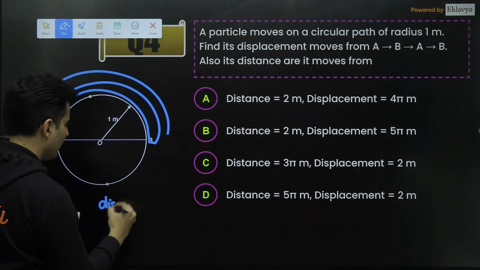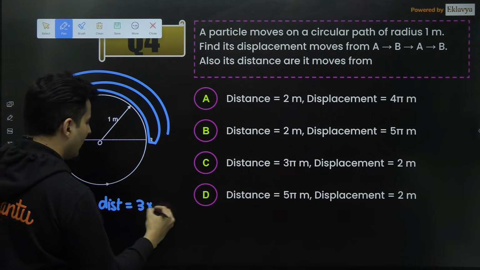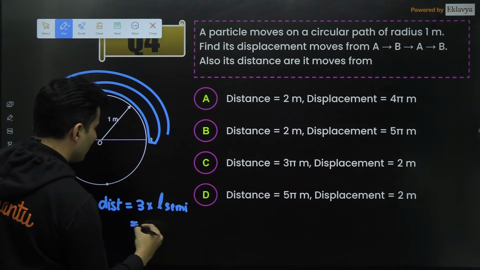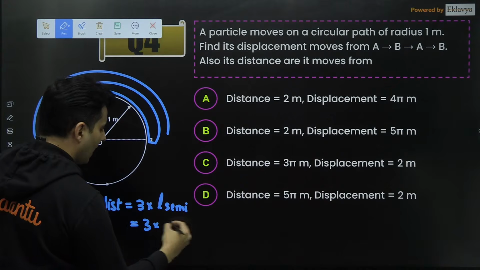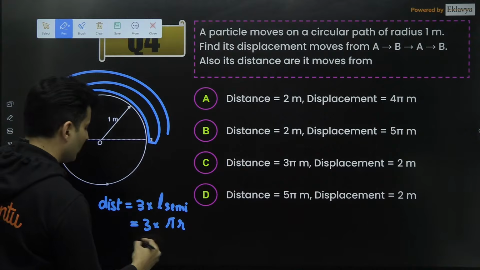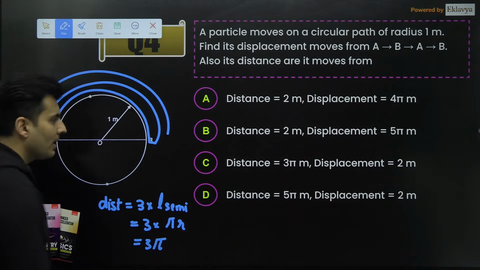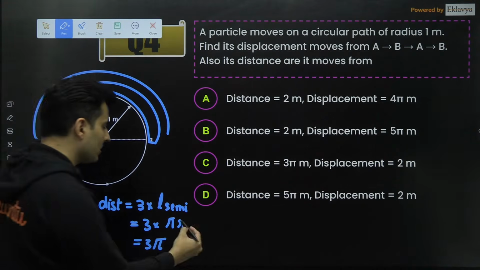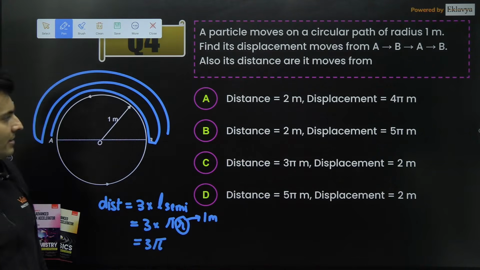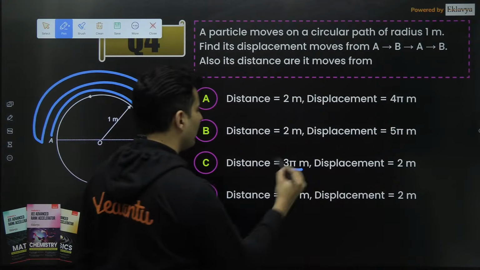So distance will be 3 times the length of a semicircle. Now semicircle has a perimeter of just pi r, and radius is 1 meter. So it will be just 3 multiplied by pi, so 3 pi meters, because r is 1 meter. So 3 pi, where is 3 pi? I can see distance is 3 pi over here.